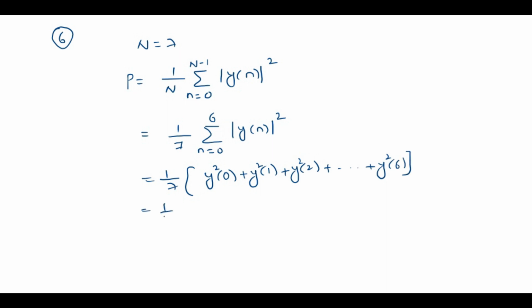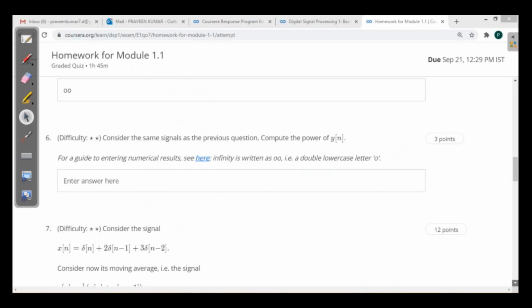Here we know that y square of 0 is minus 1 whole square, which is 1, plus 2 square is 4, plus 3 square is 9, plus the remaining values are zeros. Now it is 14 divided by 7, so the power is 2. Power of the signal y of n is 2.